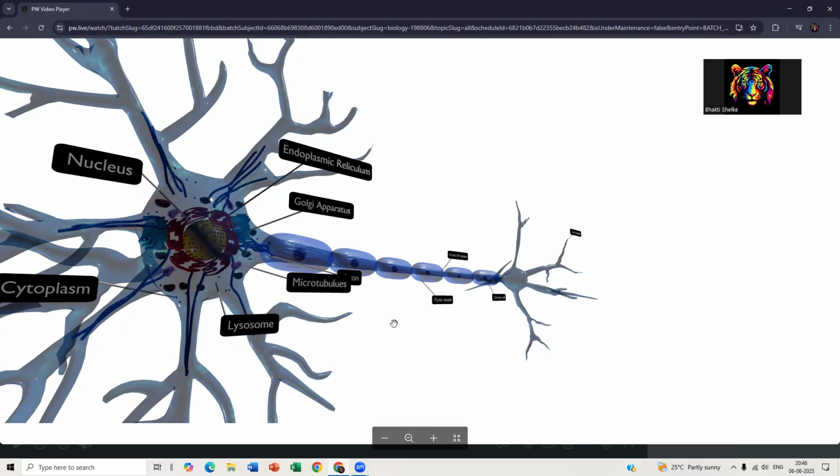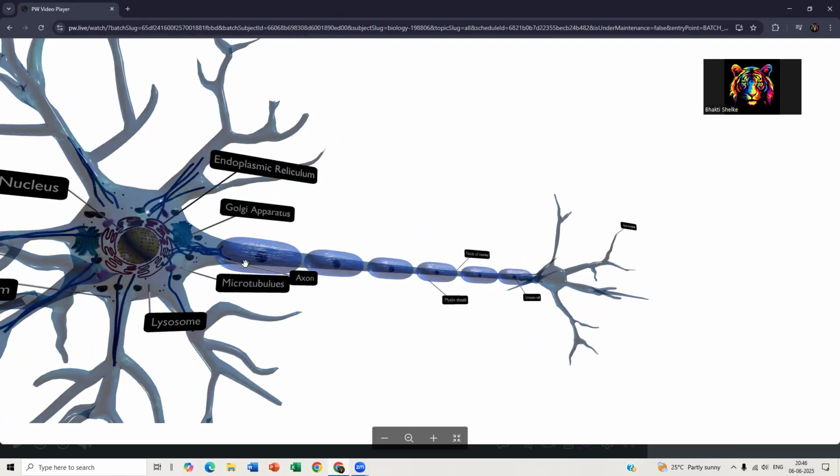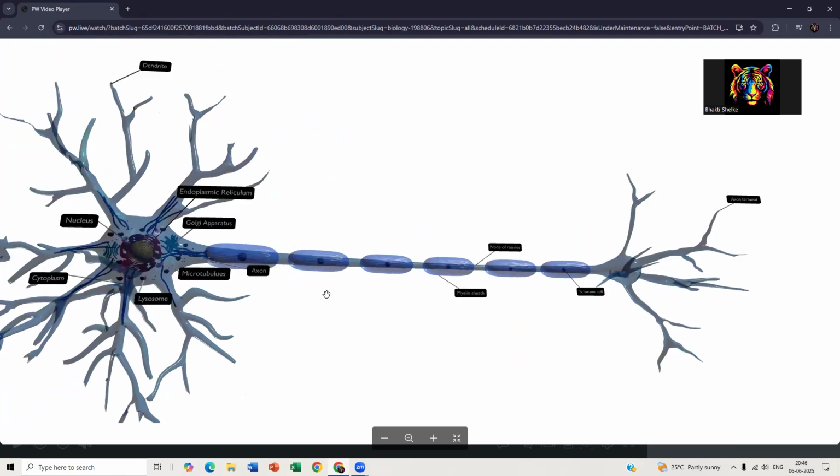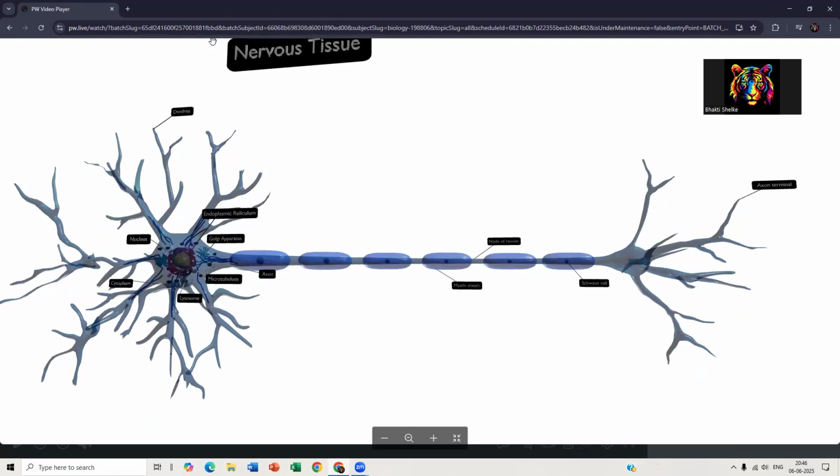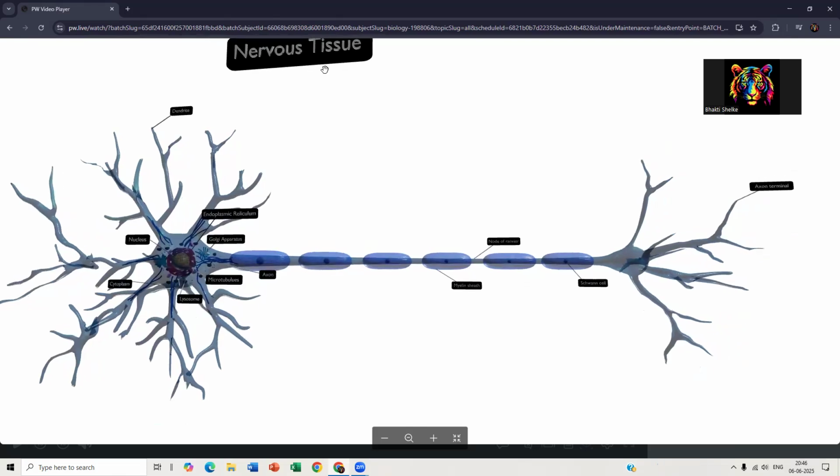Now, let us understand the parts of a neuron. This is your nervous tissue. Nervous tissue means neurons, nerve cells. Nervous tissue is made up of several neurons attached together.